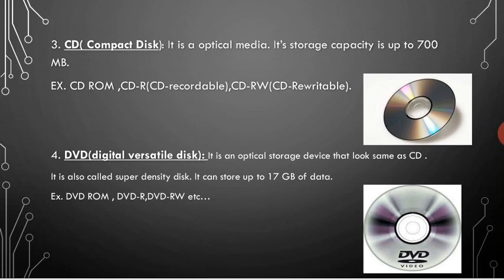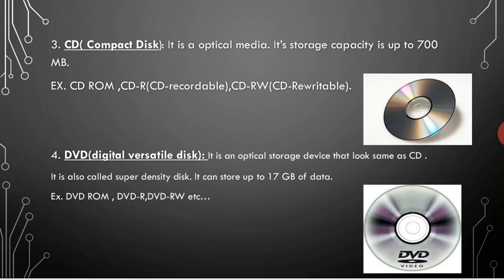Fourth one is DVD. DVD means digital versatile disc. Somewhere it is mentioned as digital video disc. That is also correct. It is an optical storage device that looks the same as a CD. CD is optical media and DVD is also a type of optical media.